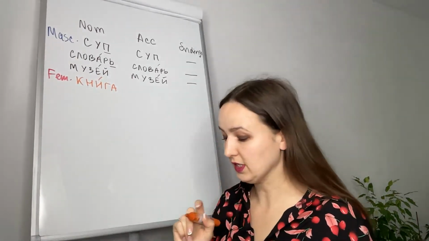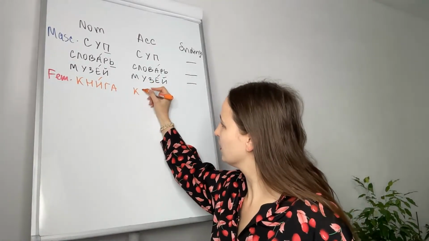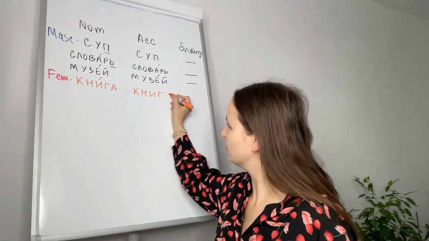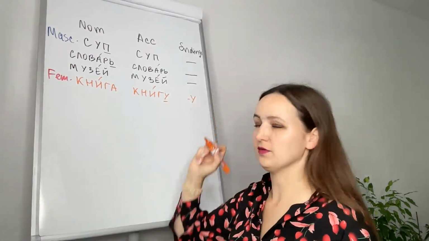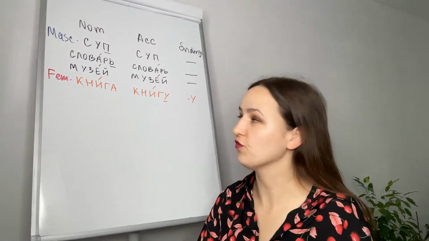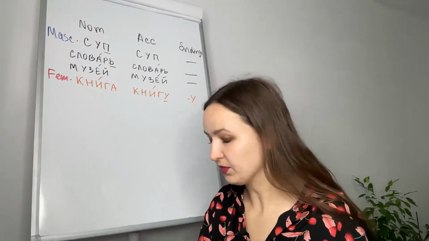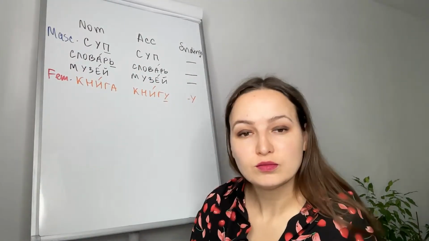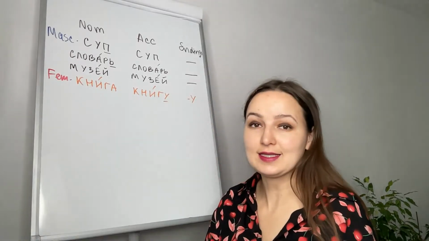In accusative, it will change to книгу. So the ending is У here. The ending is У for accusative feminine.